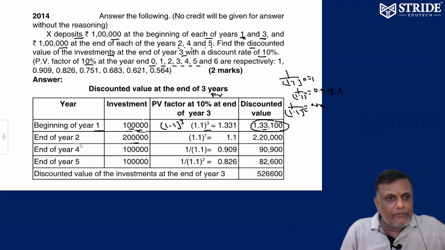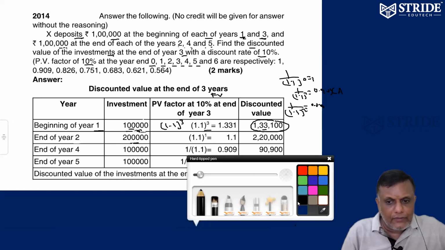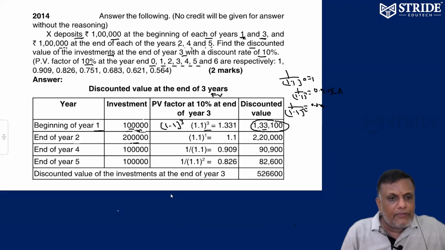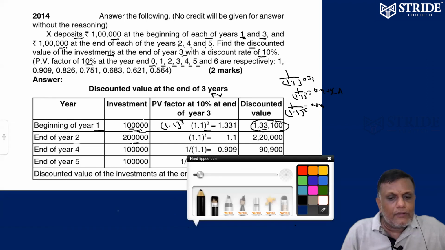At the end of year 2, again 1 lakh, one more 1 lakh I'm going to invest. Sorry, it is not 2 lakh, it is 1 lakh only.